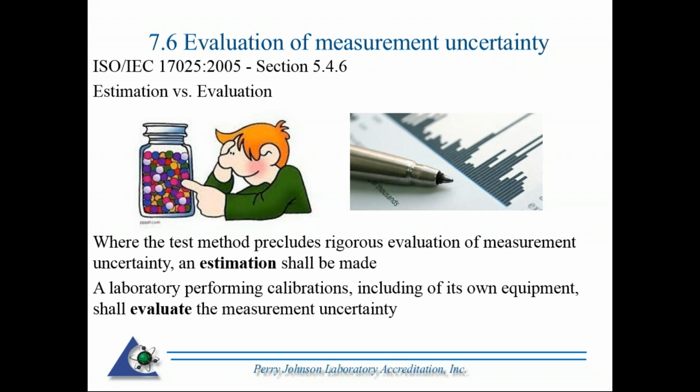Excuse me, 7.6 has its own section now. It was incorporated with methods before. Evaluation of measurement uncertainty. So we see two terms here that make an appearance in regards to measurement uncertainty: estimation versus evaluation. The picture on the left tries to depict what an estimation might bring to mind, where the picture on the right is much more detailed, analyzed, more geared toward an evaluation.